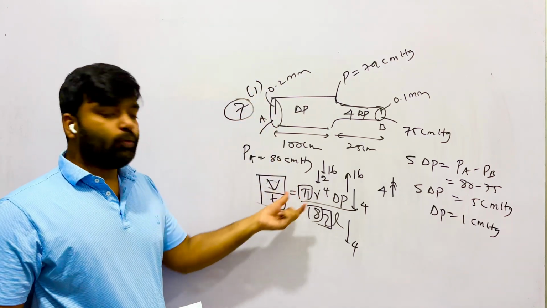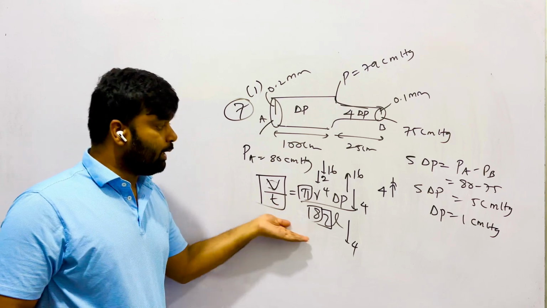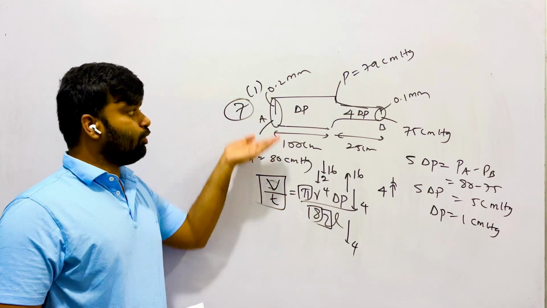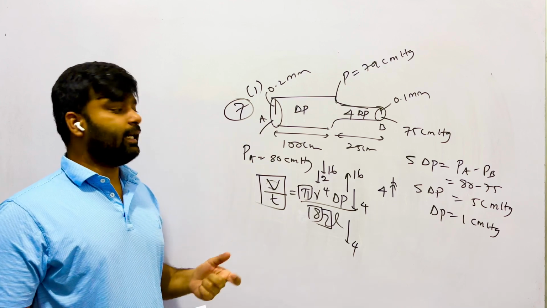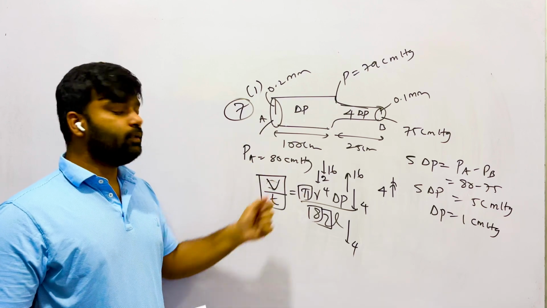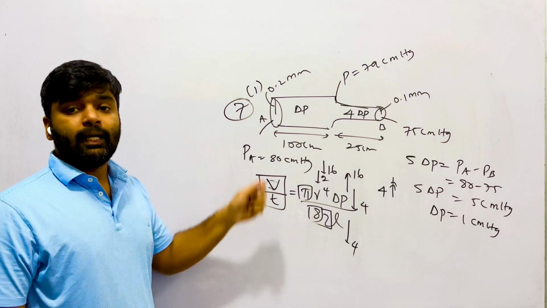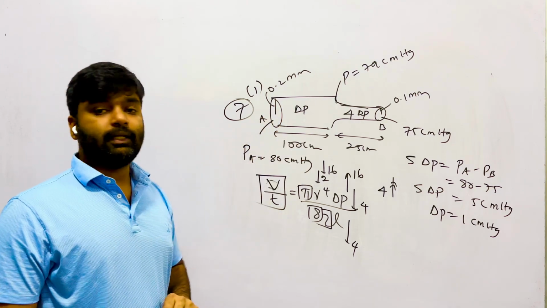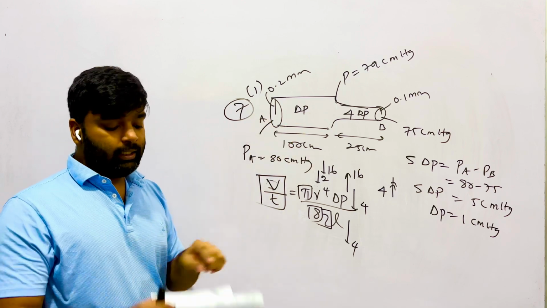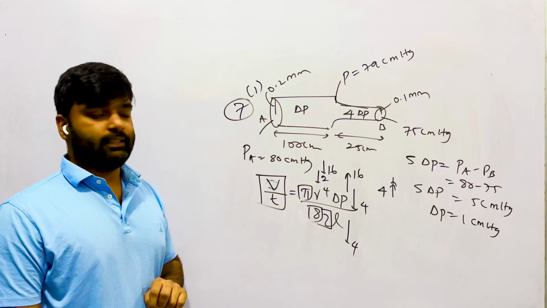If you find it difficult to do in one shot, you can write the equation twice, for tube A and tube B, and you can just divide 1 by 2, you will get the answer. But if you can, try to do one equation. Here you can make a mistake. Instead of putting 1:4 pressure variation, you may say 4:1, then the answer will be fifth one, 76.